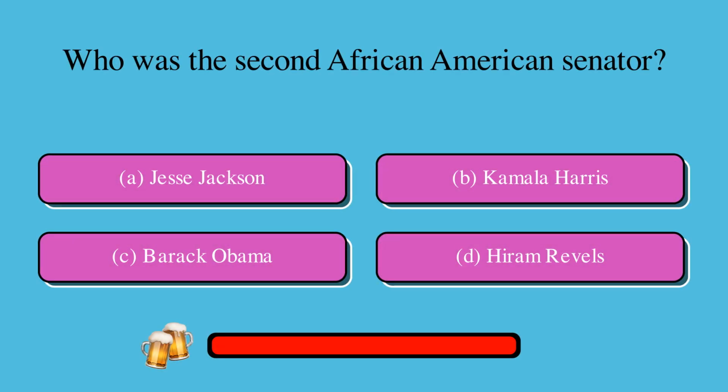Who was the second African-American senator? Is it A, Jesse Jackson, B, Kamala Harris, C, Barack Obama, or D, Hiram Revels? The correct answer is D, Hiram Revels.